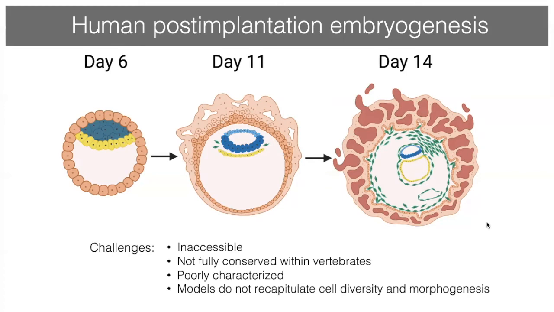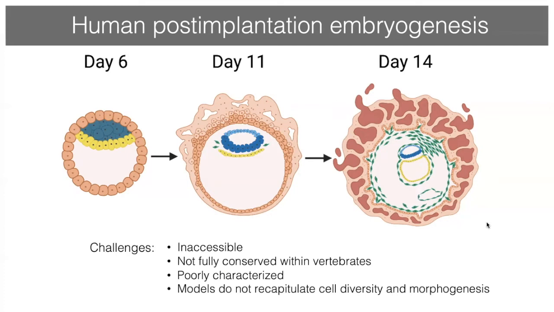If you just look at morphology, for example, the mouse and human are completely different in post-implantation stages. Also, development is poorly characterized at this stage. We only rely on a few electron microscopy images from decades ago.